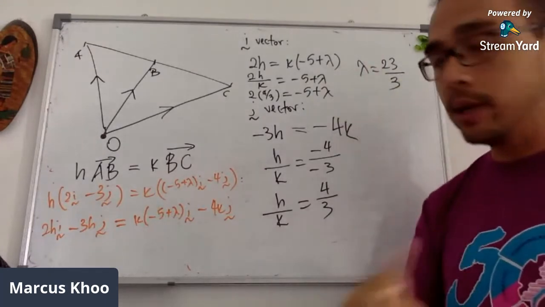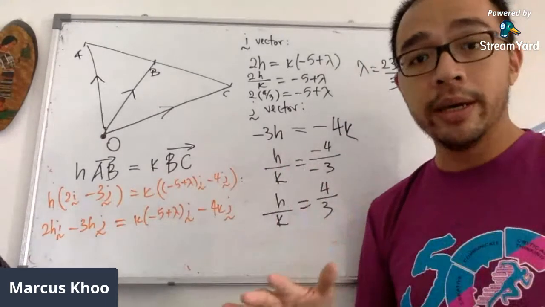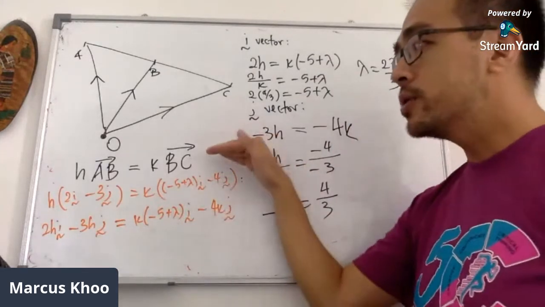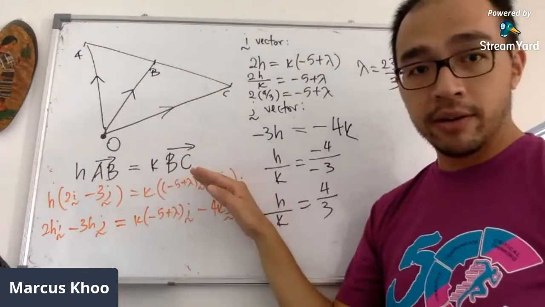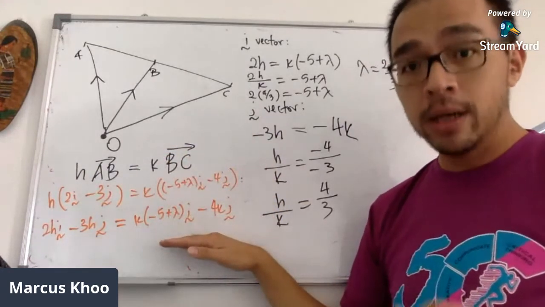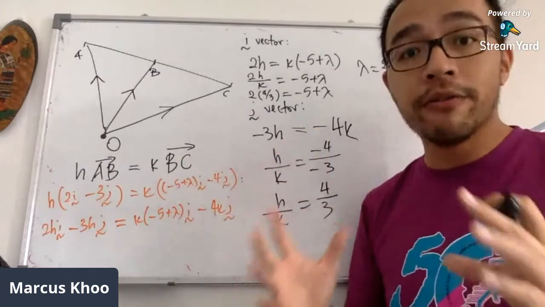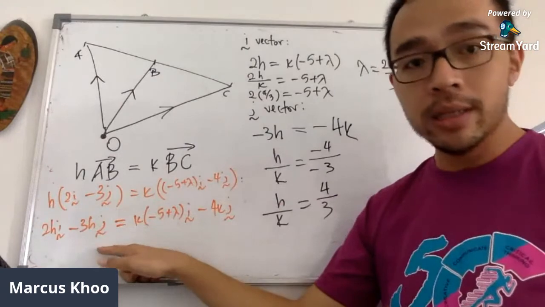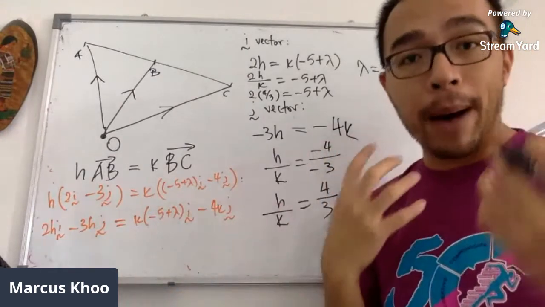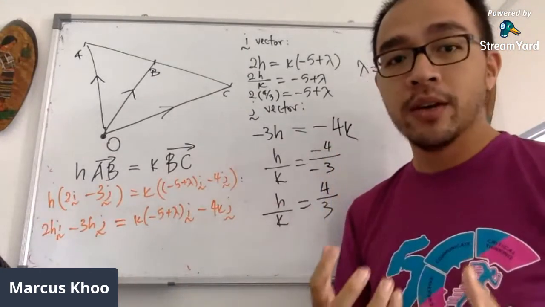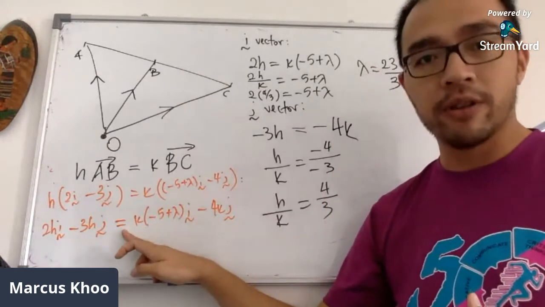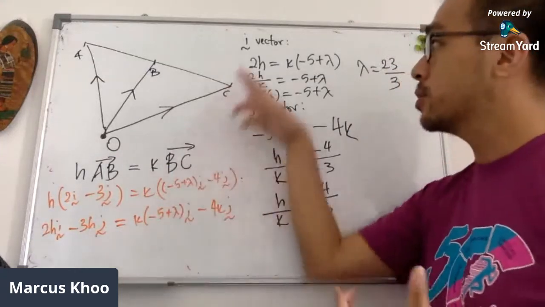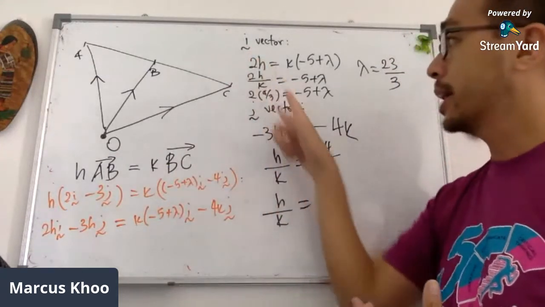But the point is this: when you come to this section, we've never run away from the basic concept, which is whenever you see parallel lines, do this. I know it looks complicated, but the good thing about vectors is that you can equate the I vectors and you can equate the J vectors because of the power of the equal sign. Don't just simply write equals. It has a lot of power. It helps us to come up with this so that we can get this.